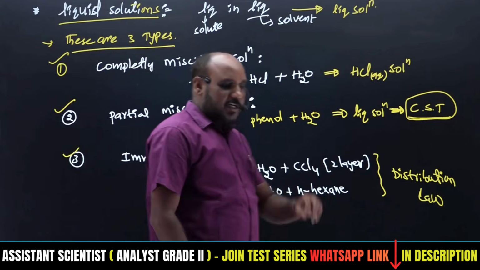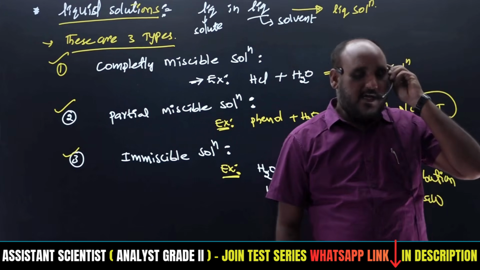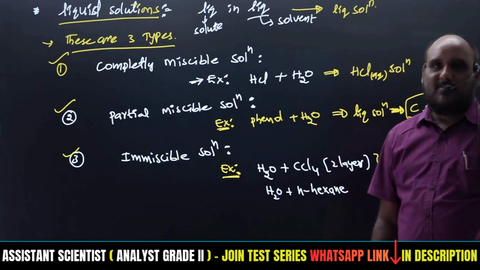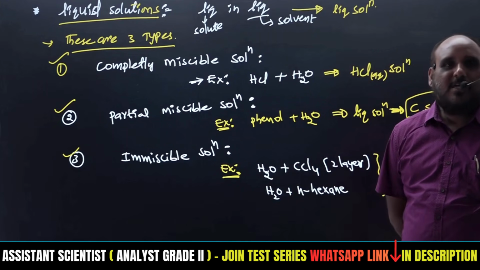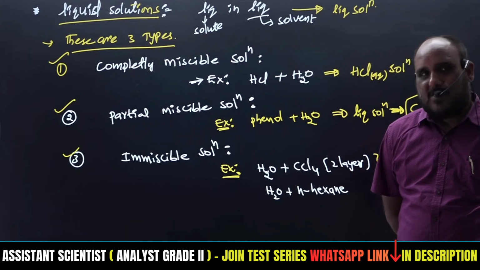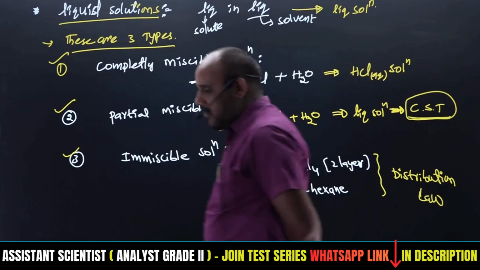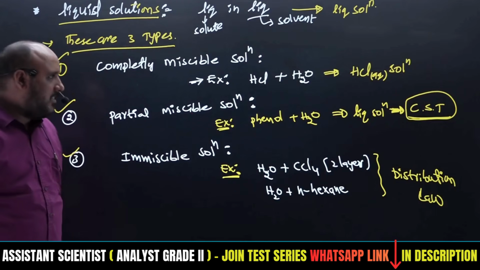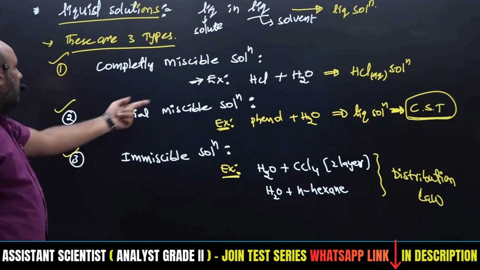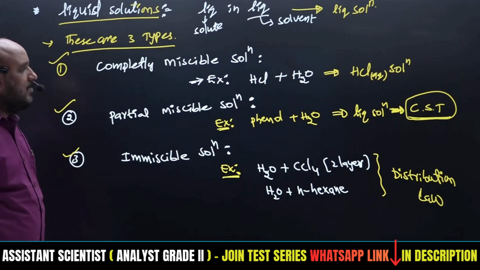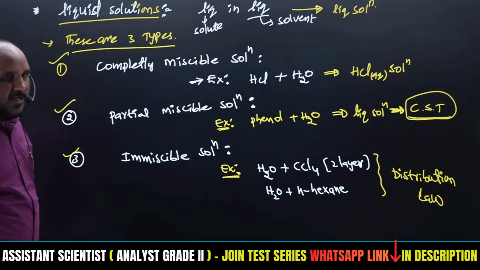First, with completely miscible solutions we can get various kinds of solutions, like ideal solutions and non-ideal solutions, which we are going to discuss. The solubility concept will also be discussed, in which we get Henry's law and Raoult's law, applicable for completely miscible solutions. Then for partially miscible solutions, we have to discuss critical solution temperature. The CST concept will be introduced.